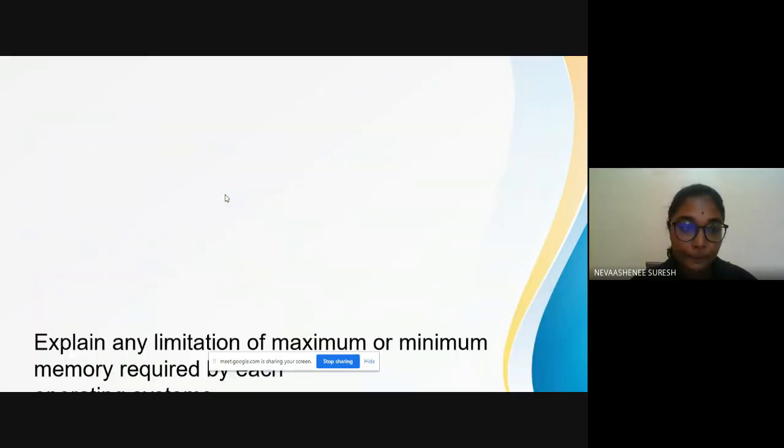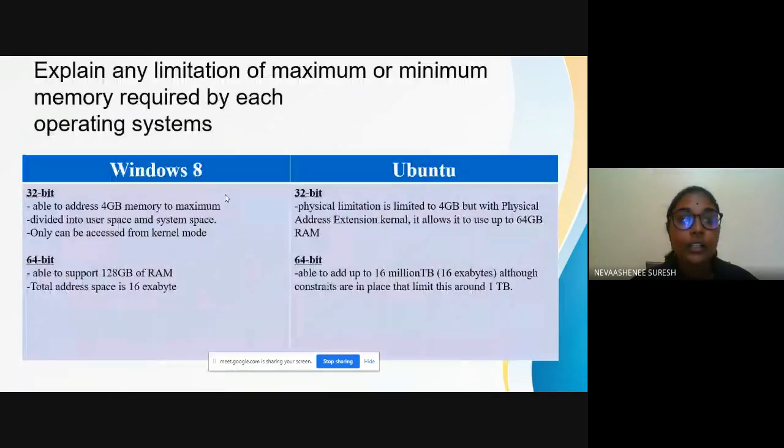Next. Explain any limitation of maximum or minimum memory required by each operating system. For Windows 8, there are two versions, 32-bit and 64-bit. Under 32-bit, it is able to address 4 GB of memory at maximum. It is divided into user space and system space, and system space can only be accessed from kernel mode.